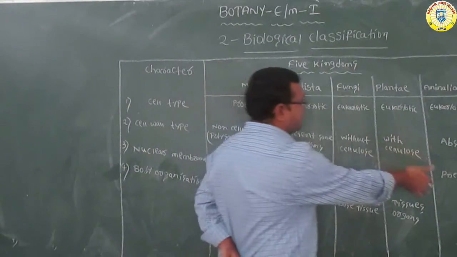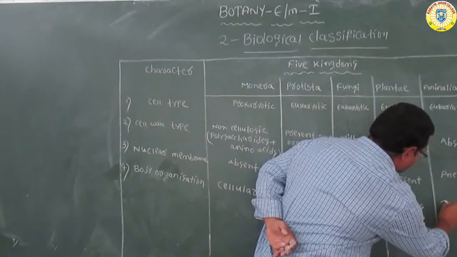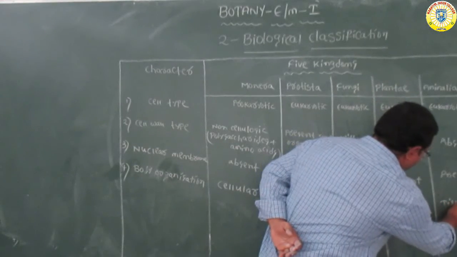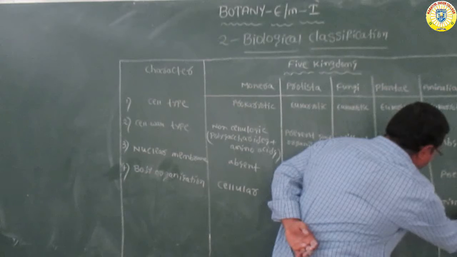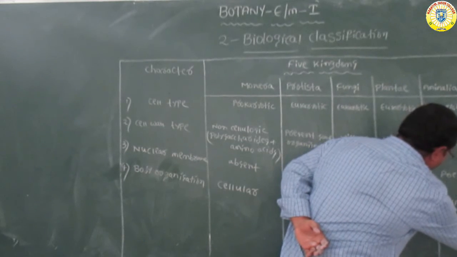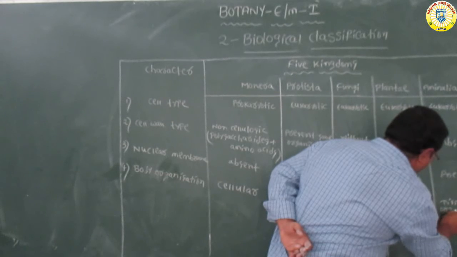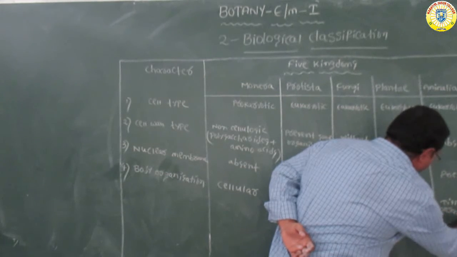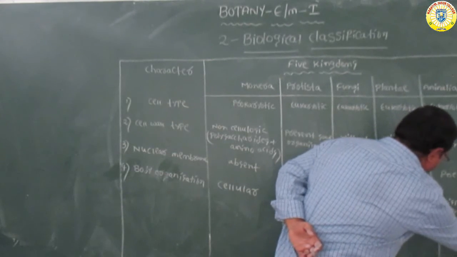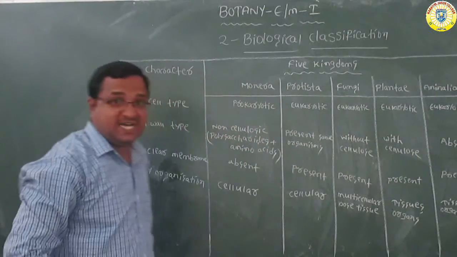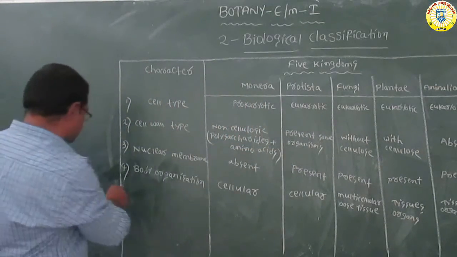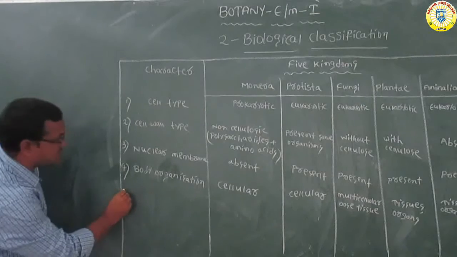So organ system is also present in animalia. Tissues, organs, and organ systems are there.